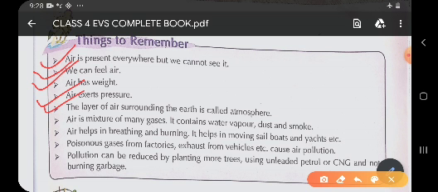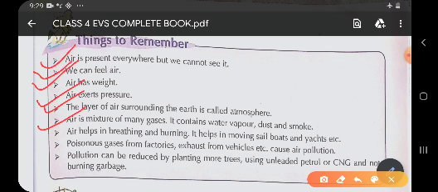So it is a kind of layer that surrounds the earth called atmosphere. So children, the layer of air surrounding the earth is called atmosphere. Air is a mixture of many gases. As I told you, air is a mixture of many gases. Other than these gases, it also contains water vapor, dust and smoke.